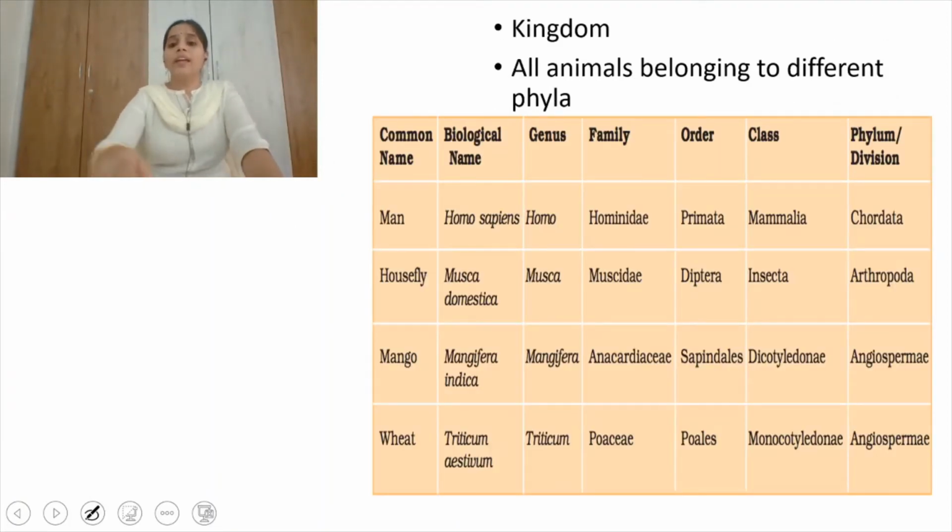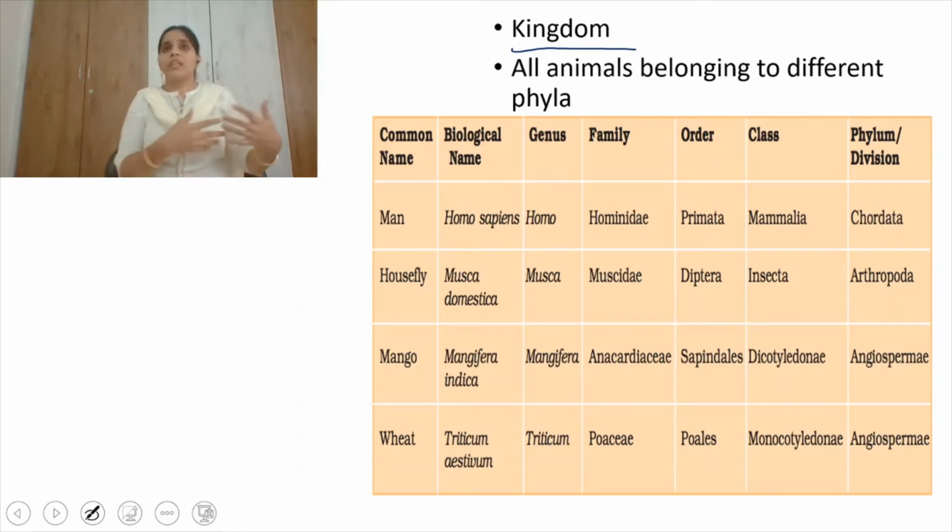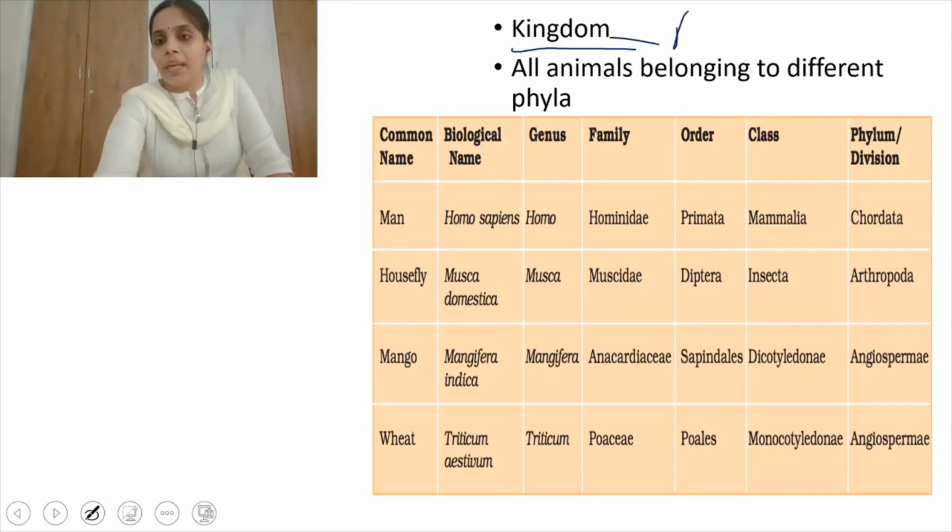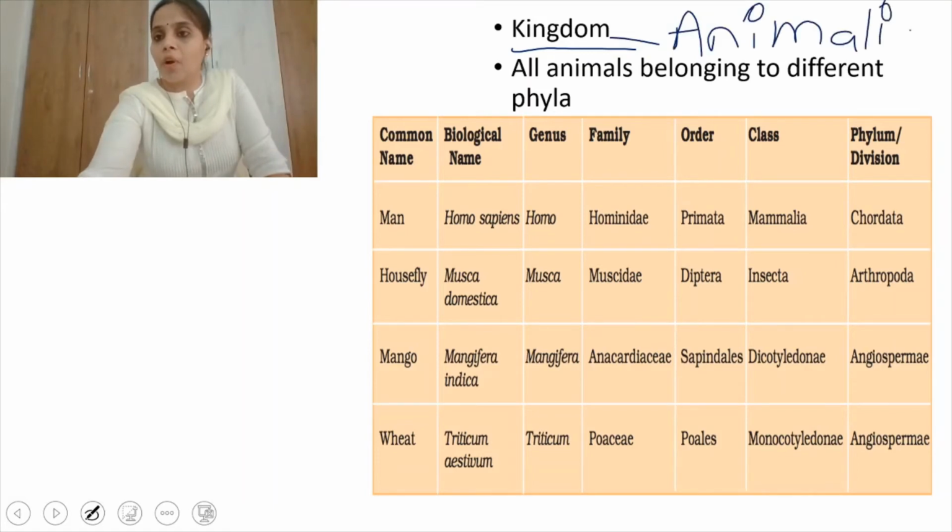Finally, closely related phyla lead to a group of organisms called a kingdom. Whatever the animals may be, whether egg-laying or giving birth to young ones, living in water, on land, or both, they all come under the same kingdom, Animalia, and all the plants come under the kingdom Plantae.